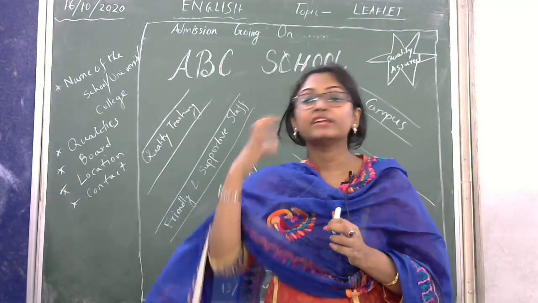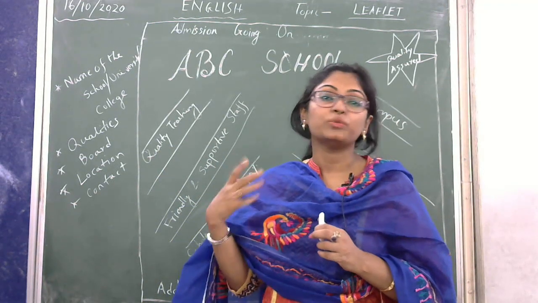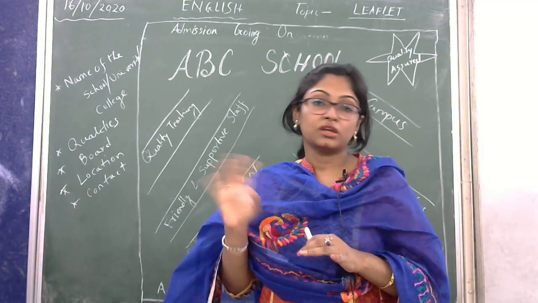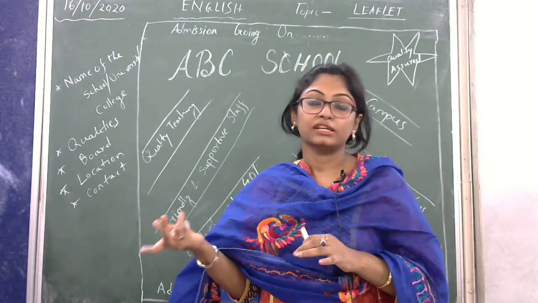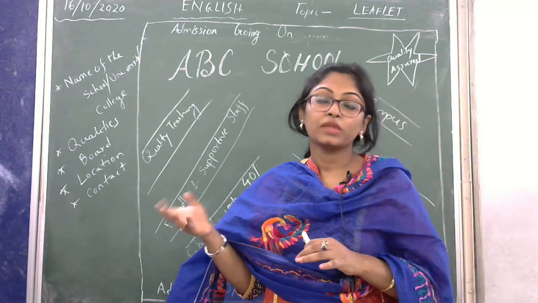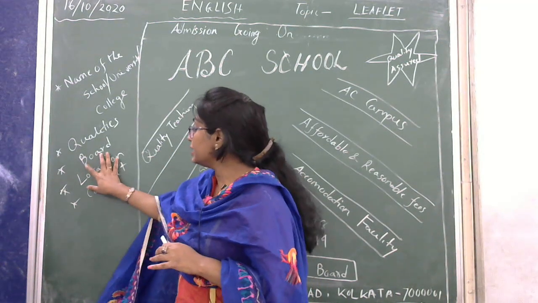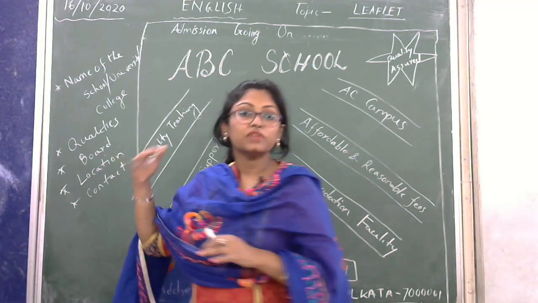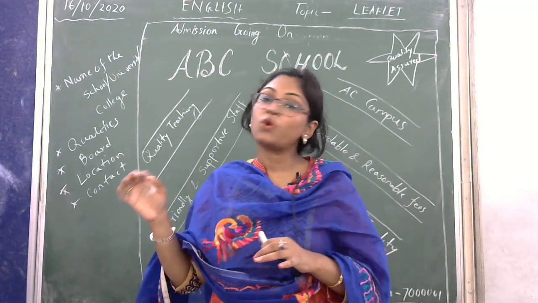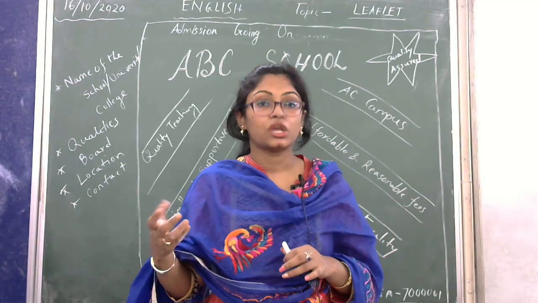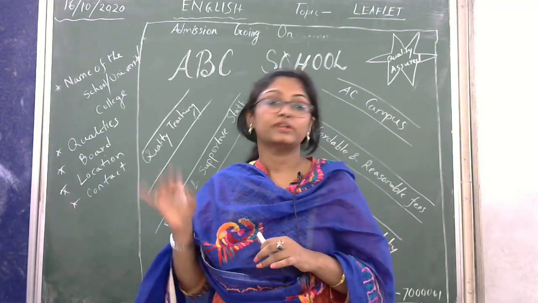For colleges and universities you don't need to mention this, because obviously board is not there. You can forget about that point while writing for colleges and universities. Rather, you can mention the courses. What are the courses offered there?